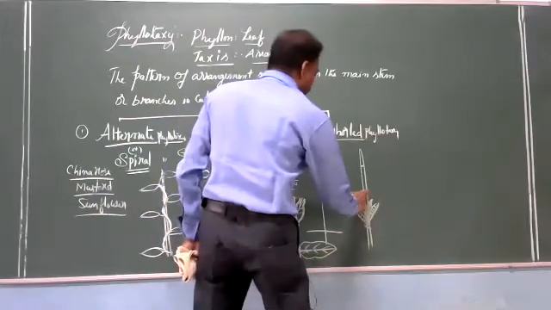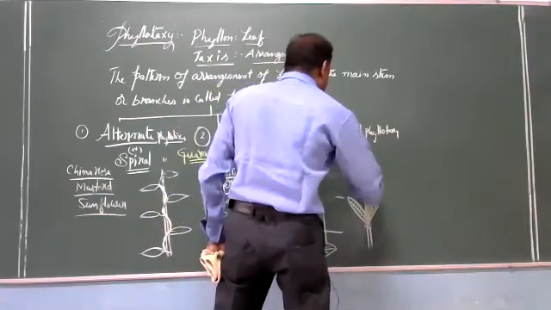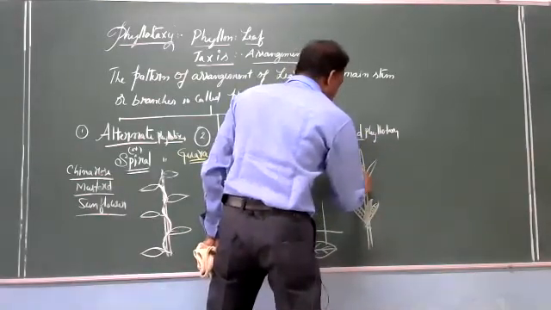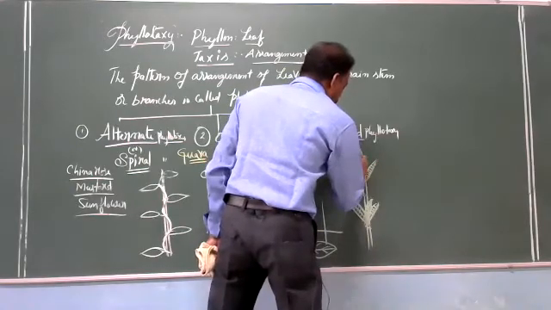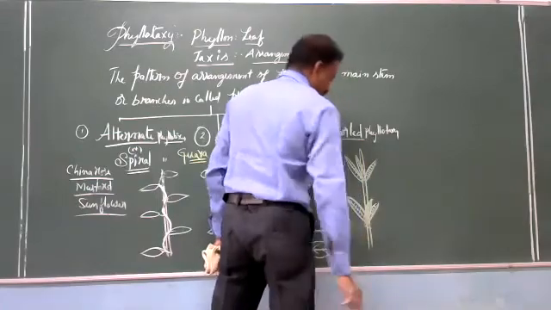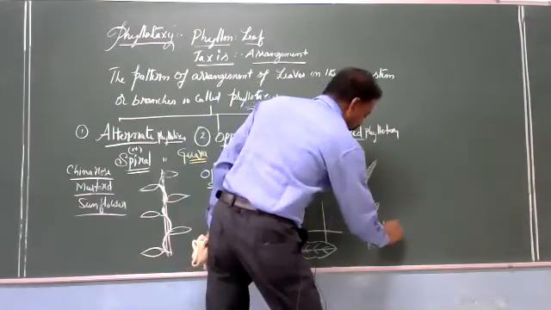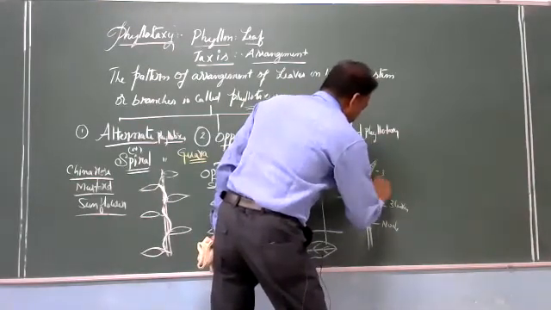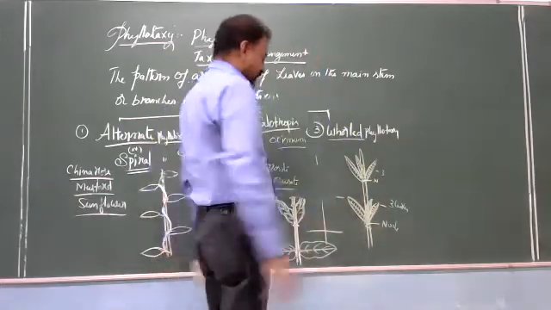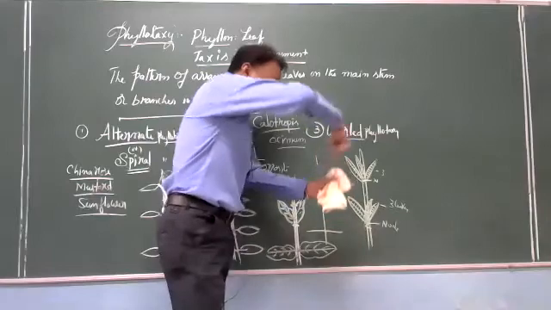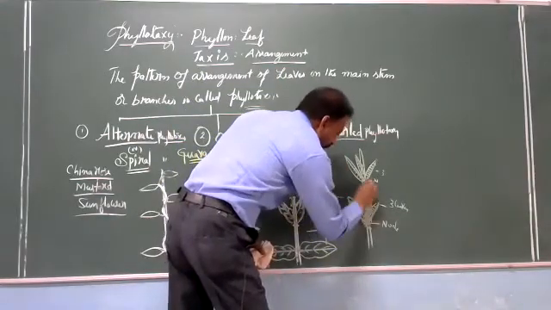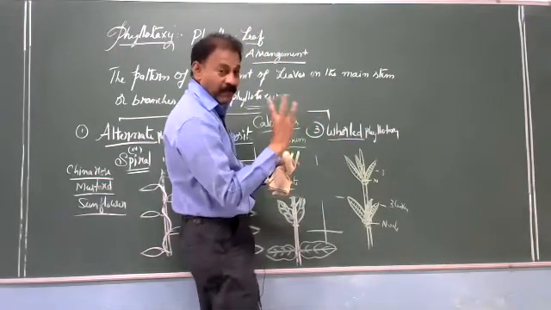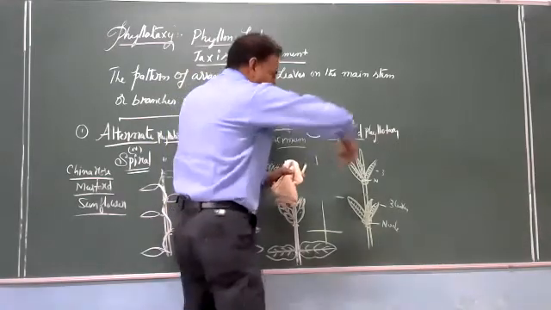Three leaves at one node, another node, 3 leaves, like that it goes on. All the 3 leaves are in the form of a whorl, 1, 2, 3, like a circle.